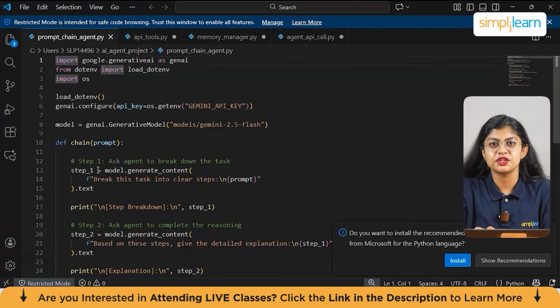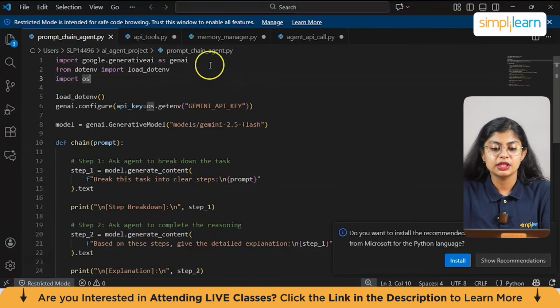In prompt chaining, the agent doesn't try to do everything in one go. Instead, it performs multiple steps and uses the output of one step as input to the next one. Now let's take an example. If you input explain Python decorators and give an example, without prompt chaining, the agent tries to answer everything at once, which is often messy. With prompt chaining, the agent breaks it into clear steps, which is understanding the concept, explaining it, generating an example code, and even summarizing it. So let's write the code for this.